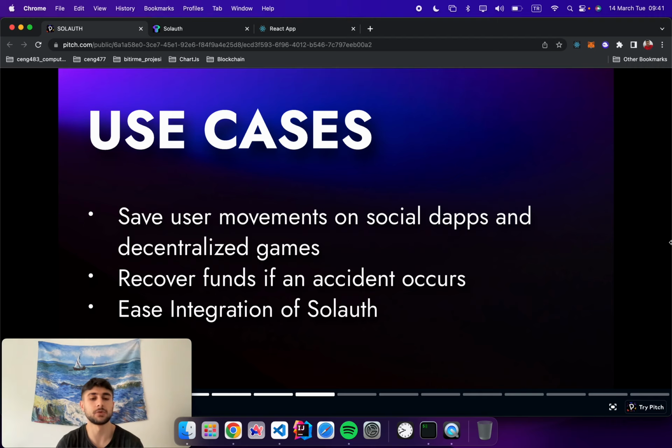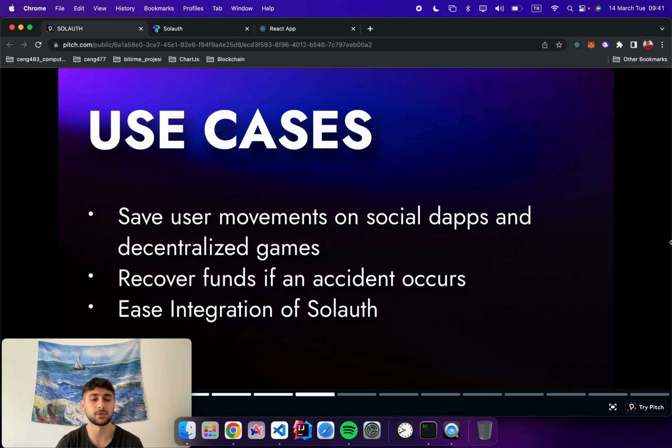Using our platform, users can assign wardens, the people they trust, and if they lose their private keys, those wardens can help them to recover their profiles and the funds linked with that profile. Last but not least, we provide documentation and a software development kit for developers.